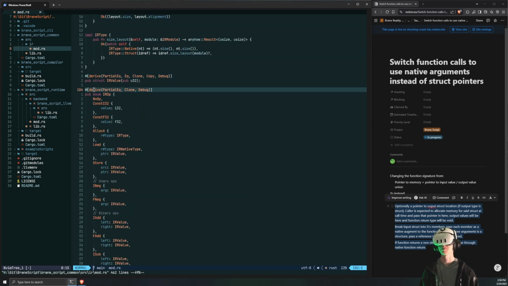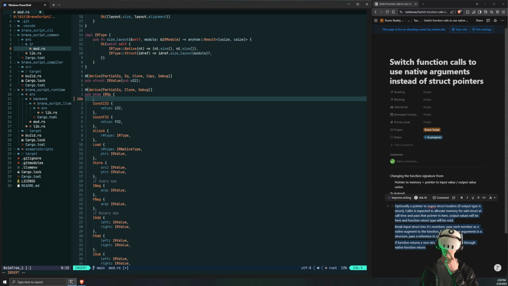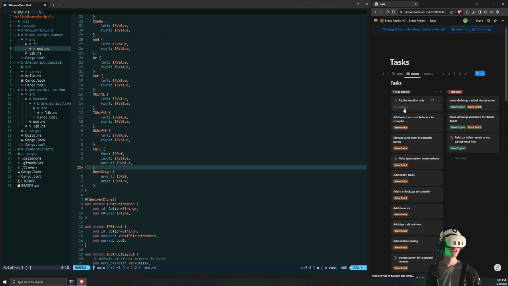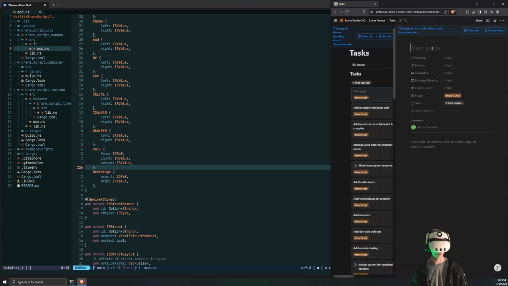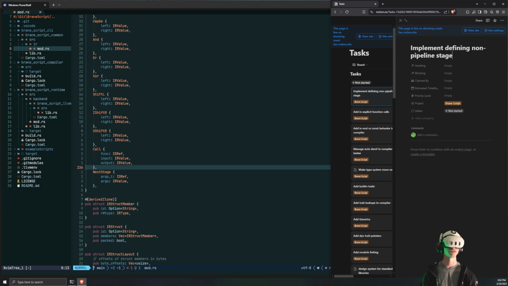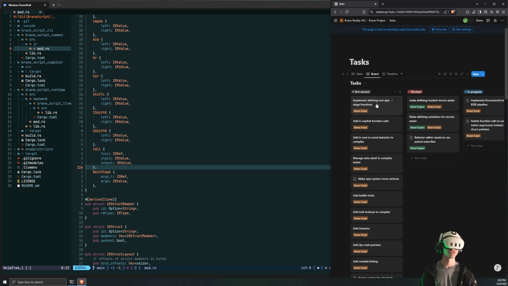Intermediate representation side of things. So instead of no op here, I'm going to change this to be arg value. I knew I was missing some important things here, but I hadn't put function calls into the actual thing yet. So add in function calls. Before that, I want defining non-pipeline stage functions, because currently the only way we're defining functions is as parts of pipelines.